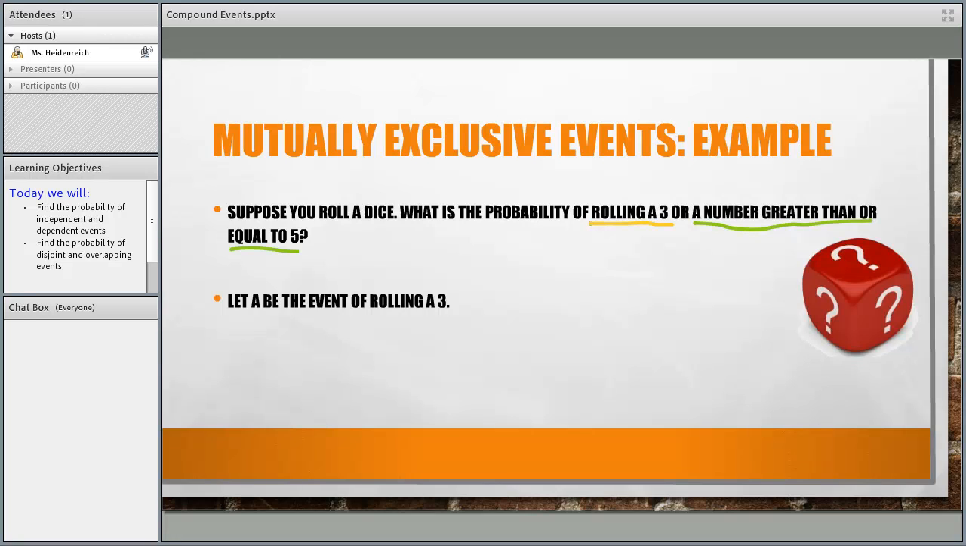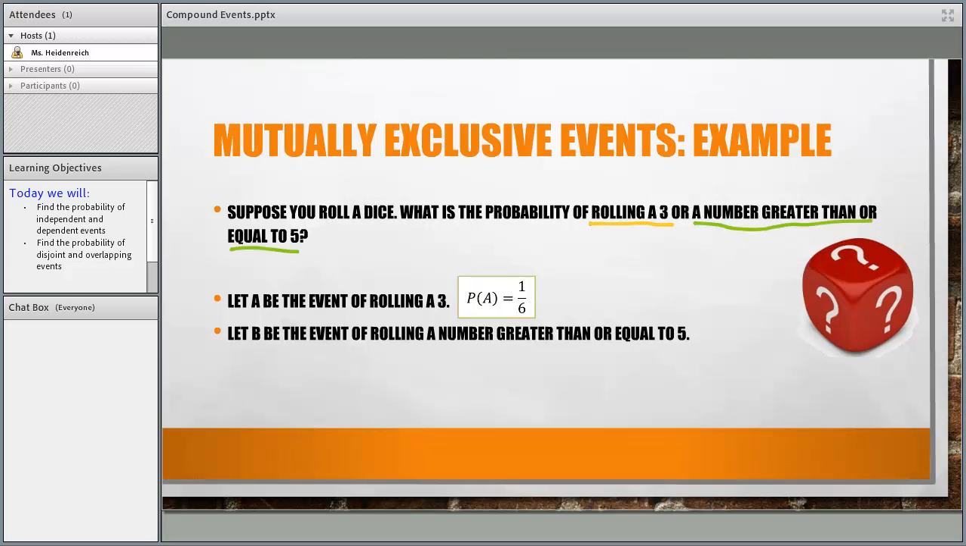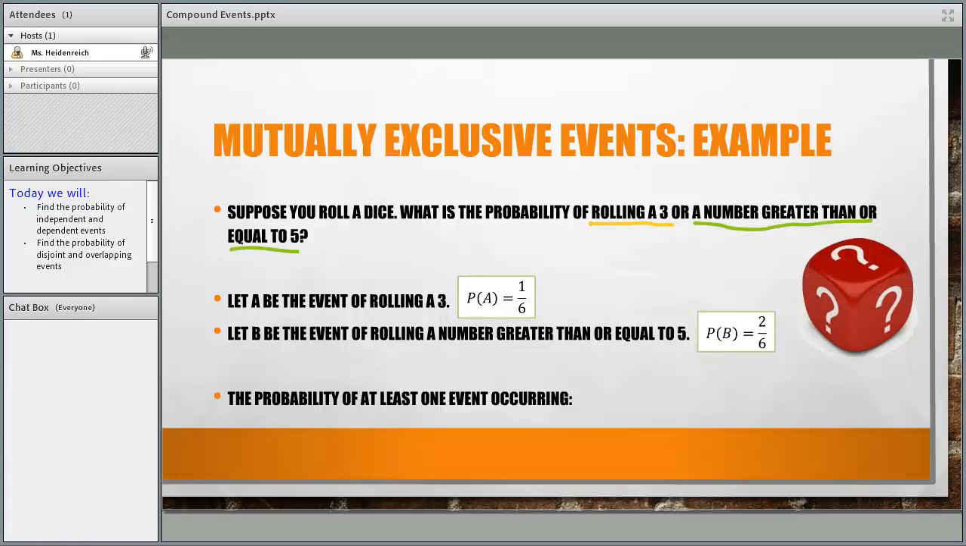Well, the probability of rolling a 3 is simple. We only have one 3 and we have 6 numbers on a die. So 1 out of 6. Now, what's the probability of rolling a number greater than or equal to 5? Well, we could either roll a 5 or a 6. So that's 2 options out of 6 numbers on a dice. And so what's the probability of at least one of those happening? So either rolling a 3 or rolling a number greater than or equal to 5.